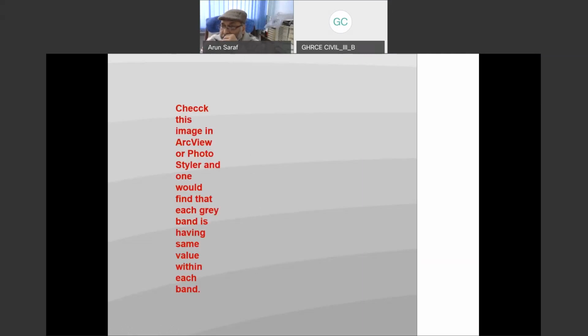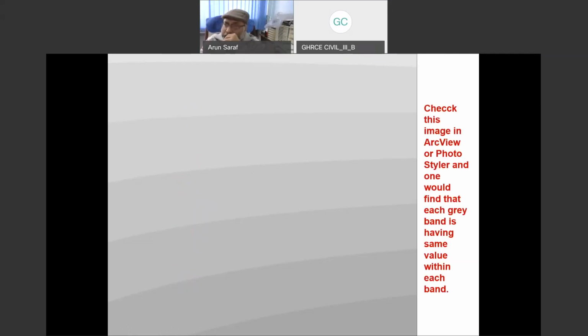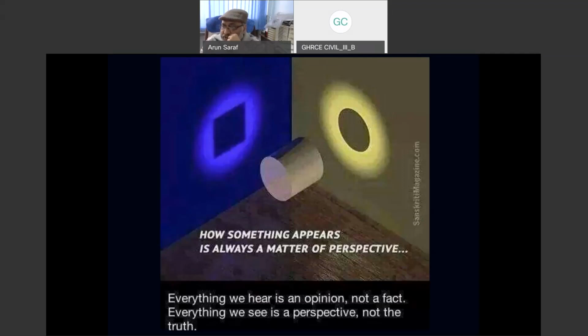But since here it is darker, it looks brighter in a relative sense, but here it is brighter, so in a relative sense it looks darker. But there is no change. Each band has a single pixel value. But because of neighborhood, things look completely different. So our perception changes.